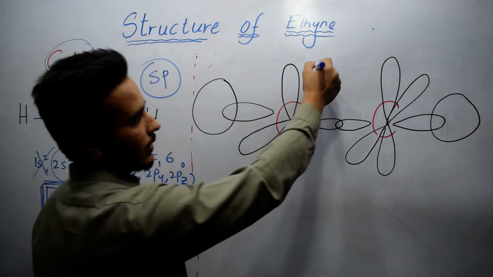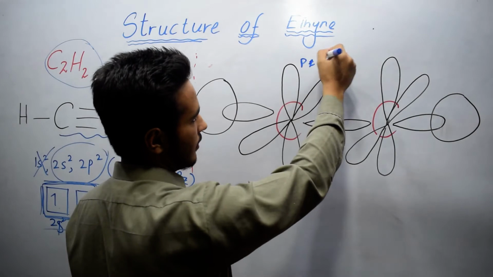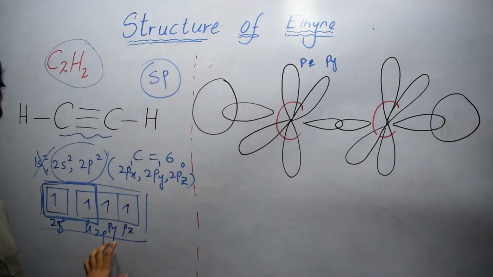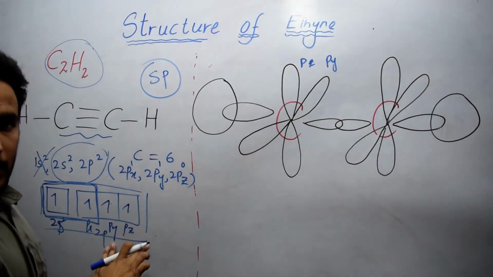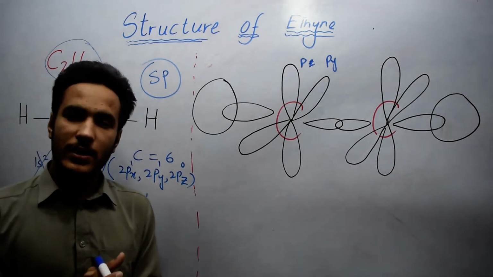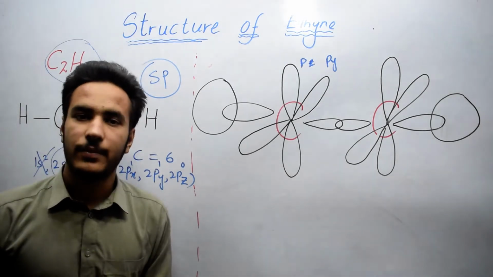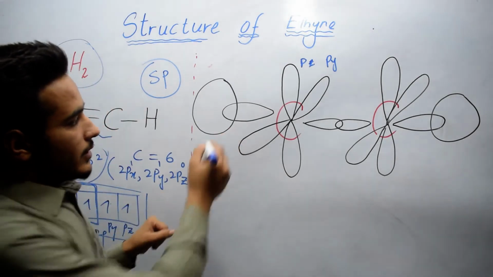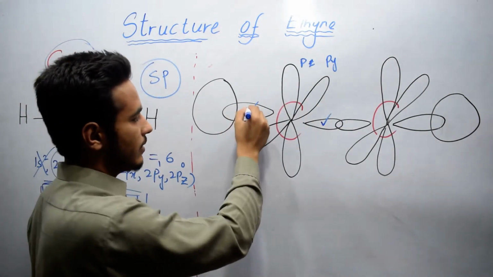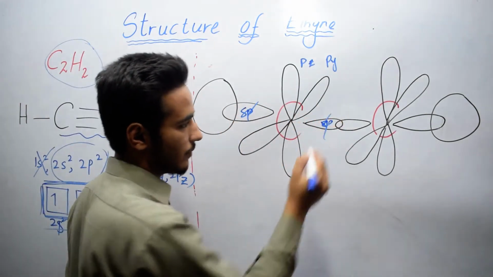Here we have pz and py. Now we will not talk about these because they are unhybrid atomic orbitals. First we will talk about the 2 hybrid atomic orbitals present on one carbon atom, which are sp and sp.